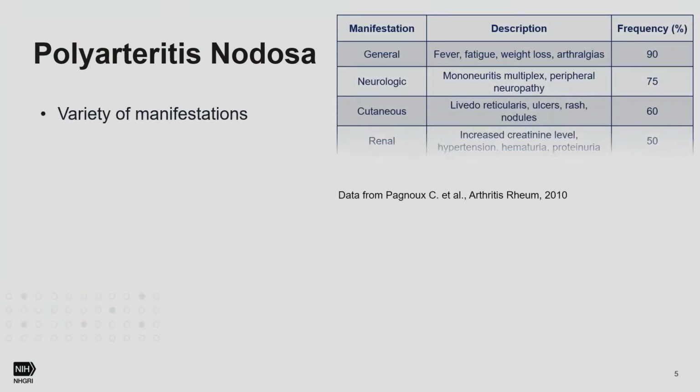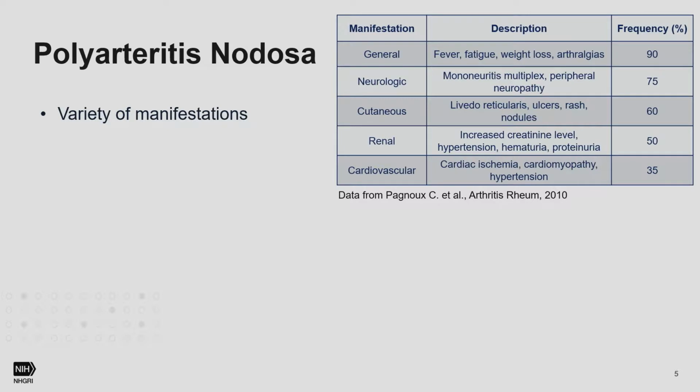Okay, and this then leads to manifestations such as general findings, including fever, fatigue, or weight loss. Neurologic manifestations are described, mononeuritis multiplex or peripheral neuropathies, and also cutaneous findings, including livedo reticularis, ulcers or rashes, and also renal and cardiovascular findings.